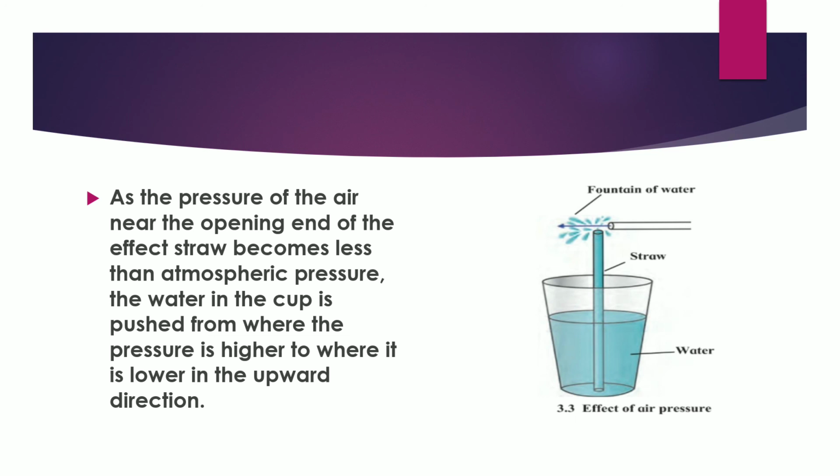And the water comes out in the form of a fountain. The more forcefully you blow, the higher will be the fountain. This straw fountain works on Bernoulli's principle.